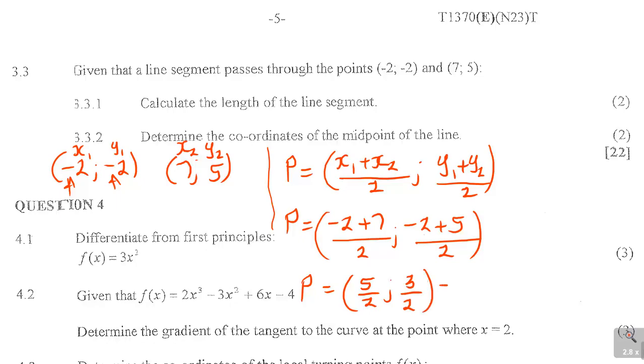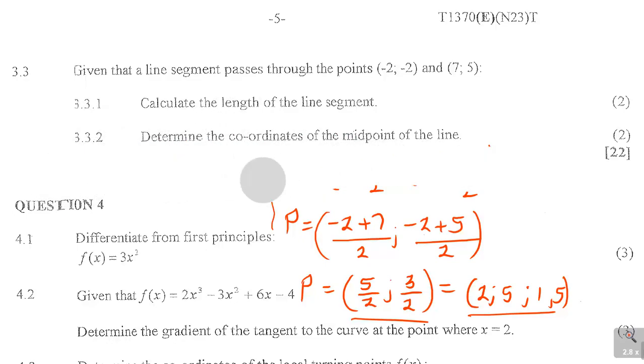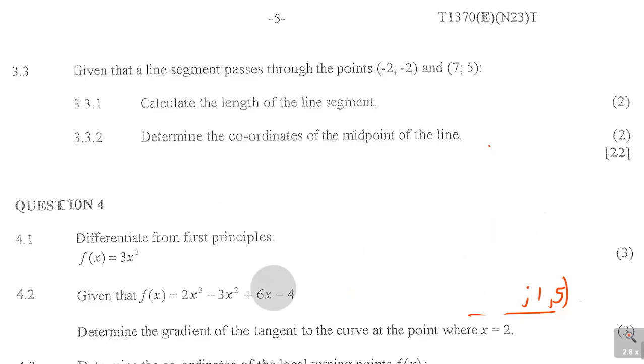This can be your answer, or you can use it in decimal, 2,5 and 1,5. So this answer was sufficient for you. As I said, this is something that you have to use your formulas to get. So that is the answer in that question. Now time still allows me. Let me look at question number 4.